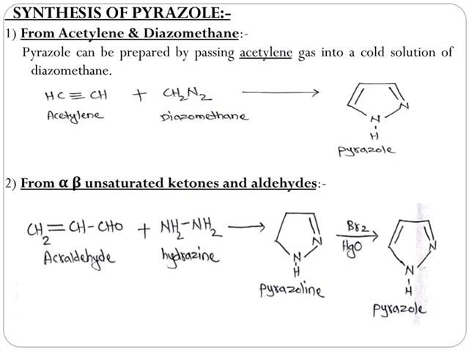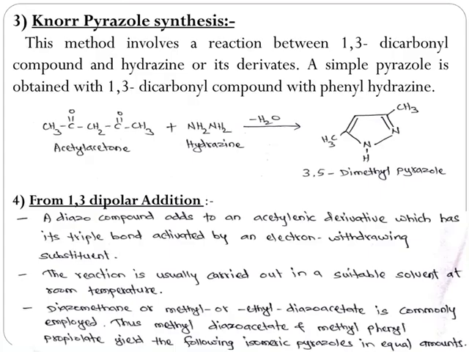Look at the reaction. Acraldehyde upon reaction with hydrazine yields pyrazoline, that is 2-pyrazoline, which on further bromination yields pyrazole. Knorr pyrazole synthesis is one of the repeatedly asked questions in university exams, and it is the most important method to synthesize pyrazole. This method involves a reaction between 1,3-dicarbonyl compound and hydrazine or its derivative.